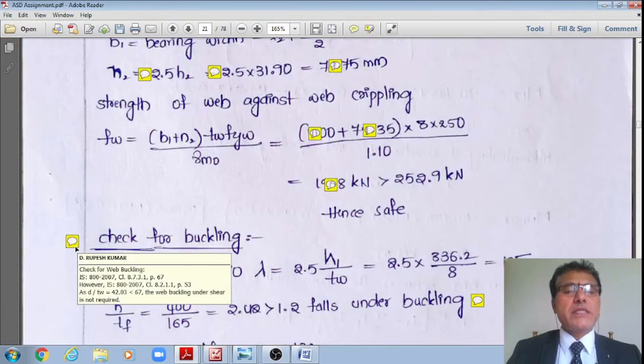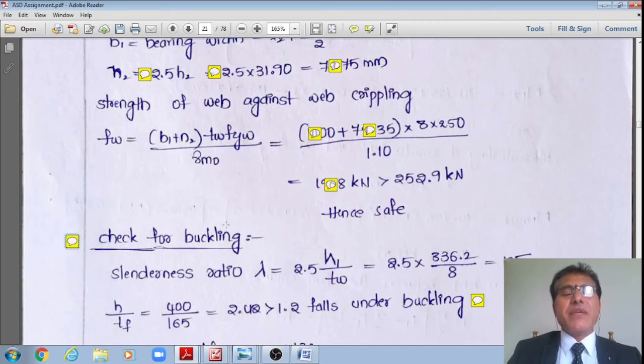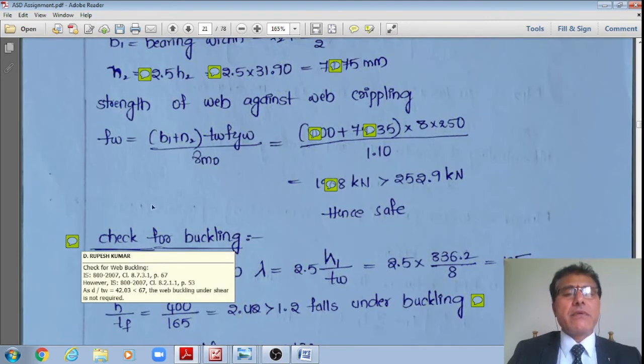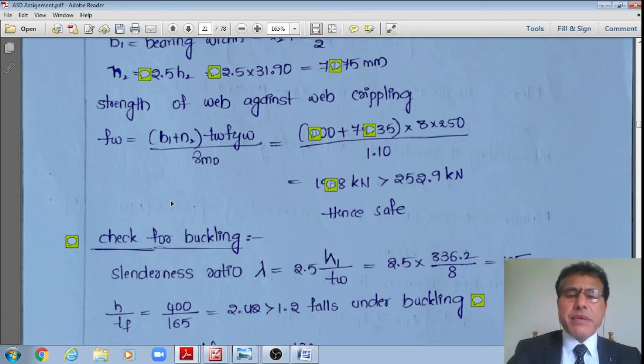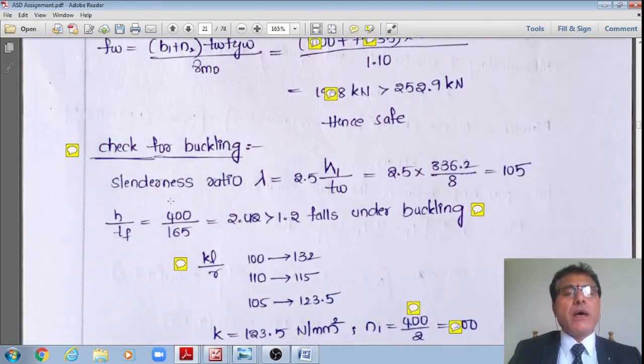Now, once it is okay, is it okay from the web buckling point of view? This is the last check, for web buckling, as per clause 8.7.3.1, page number 67. However, as per clause 8.2.1.2, page number 53, because this d by tw, which is equal to 42.03, is less than 67, the check for web buckling need not be done. Already shown in the previous case also, but nevertheless I have shown how it needs to be done. Now I will tell at a quicker pace.